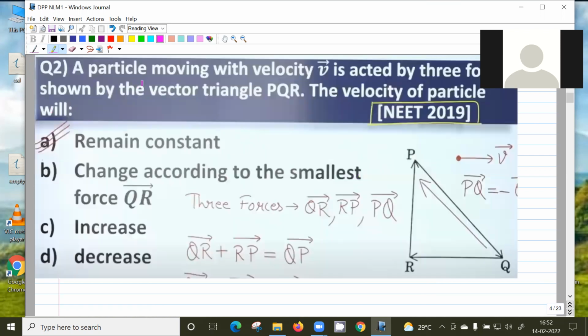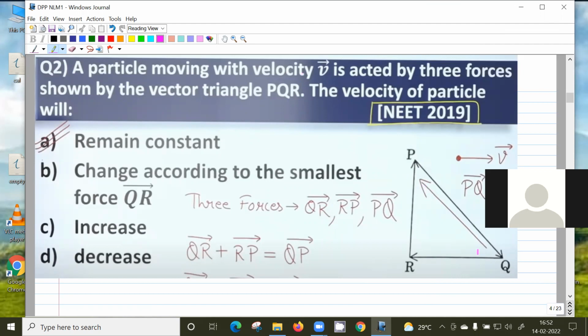So this one: the particle moving with velocity v is acted upon by three forces shown by the vector triangle PQR. So P, Q, R are continuous vectors, and they are forming a closed polygon. So the velocity of the particle will remain constant. Acceleration is 0 because the net force is 0. So he's asking about velocity: constant. Is it clear?